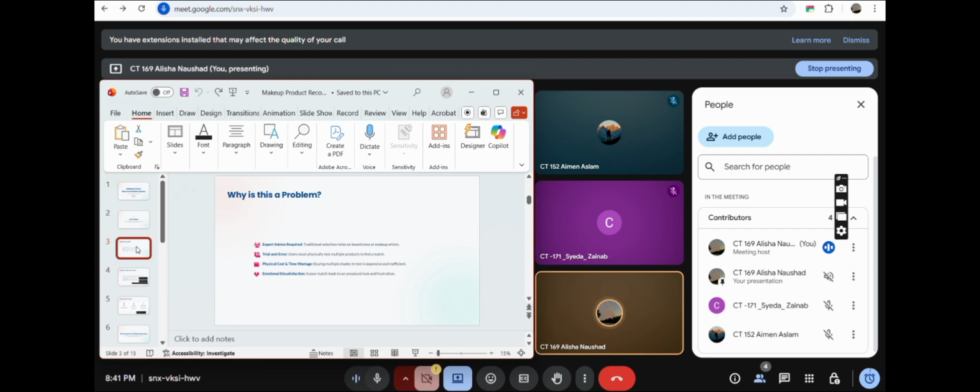Currently, selection relies on three highly inefficient and subjective methods. The first one, expert advice is required. You have to rely entirely on a beautician or makeup artist. Yet that person may not always be available. Second, the trial and error is necessary. You physically test multiple products, swatching them on your arm or face, and this process is messy and time consuming. Therefore, the result is physical cost and emotional dissatisfaction.